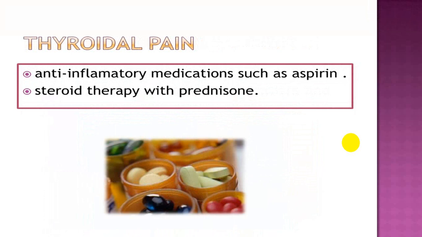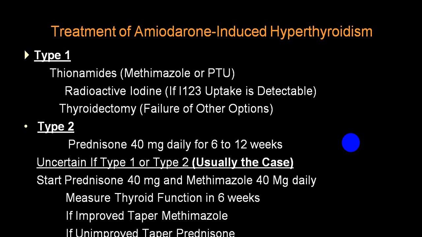For thyroid pain, anti-inflammatory; steroid is very rare, and by and large it should be used only in case of the autoimmune variety. It is absolutely contraindicated if a person has the suppurative variety. In amiodarone-induced type 1 variety, particularly because of hyperthyroid function, you can go for methimazole or PTU.